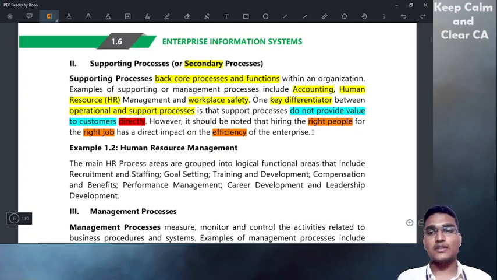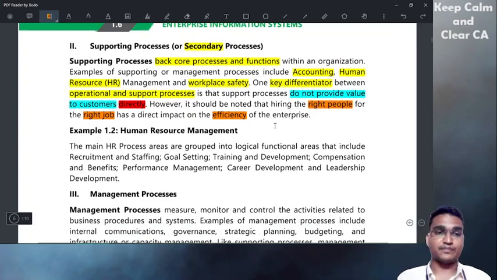How it works is they will hire the right person for the right job, so that it will improve the enterprise efficiency. And of course, that will give direct value to the customer from the primary process, but not the supporting process. The supporting process does not give value to the customer directly. Indirectly, they help to give value to the customer.